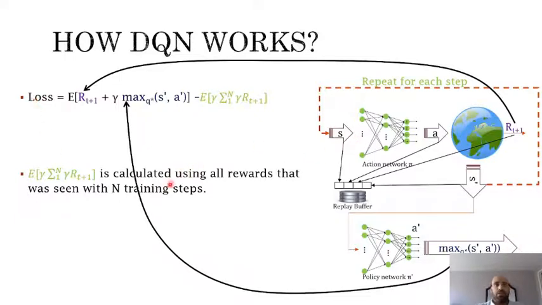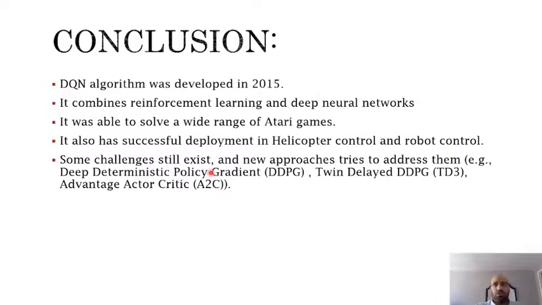Now we can apply the normal backpropagation and stochastic gradient descent, or any optimizer in neural networks that we would like to use, in order to train our network to get this policy for the agent. And this summarizes the Deep Q-Network algorithm.